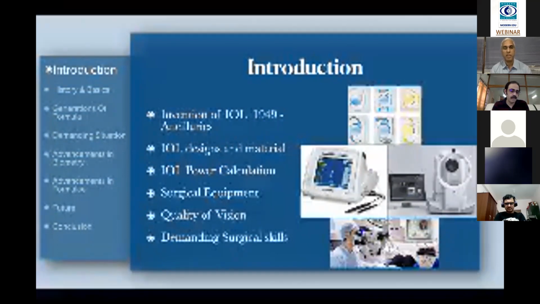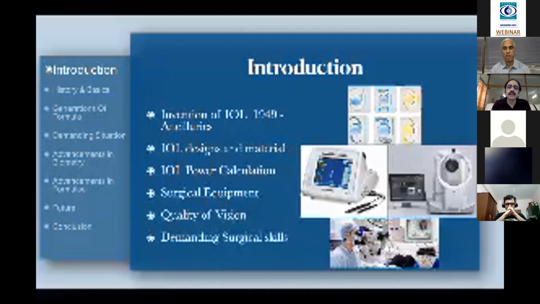That means it developed so many ancillaries. Because of the intraocular lens, the entire IOL industry, right from the manufacturing to research and then the development of the new designs, the entire IOL industry is derived from the intraocular lens invention. On the next step, the IOL power calculation.